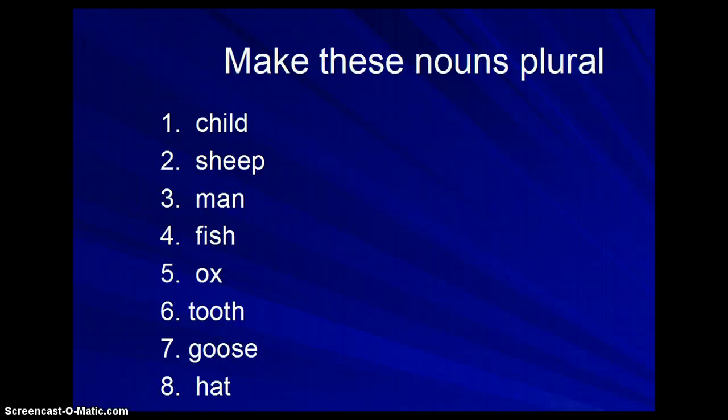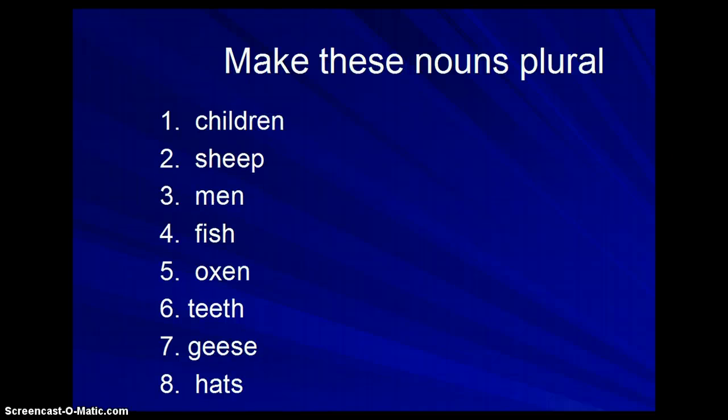All right, if you're ready, here come the answers. Child becomes children. Sheep stays the same, it's still sheep. Man becomes men. Fish also stays the same. Ox becomes oxen. That's a tricky one. Tooth becomes teeth. Goose becomes geese. Hat becomes hats. So one more little practice and then you can get into your homework packet.